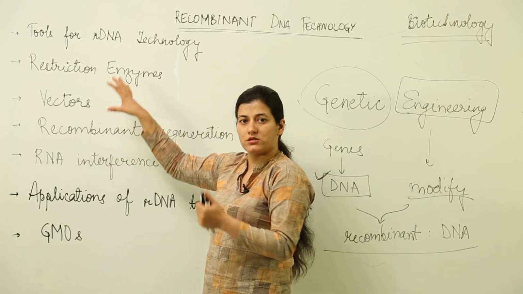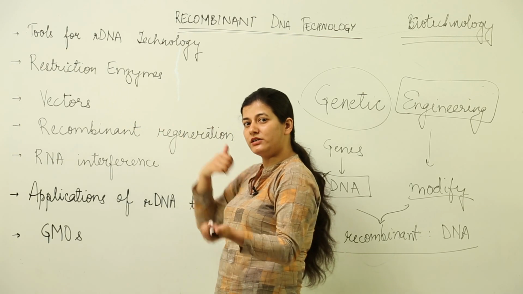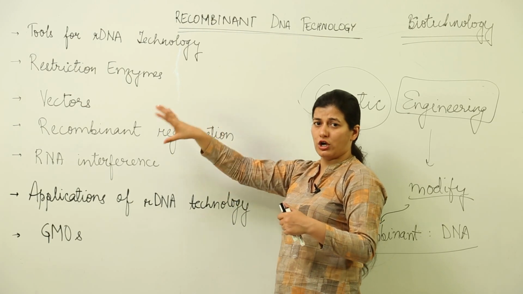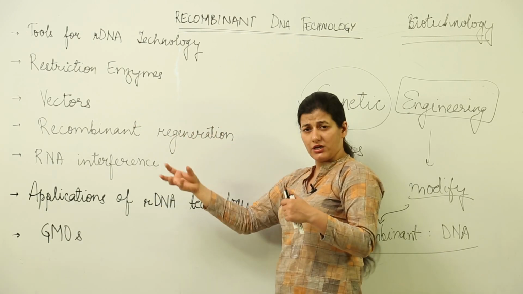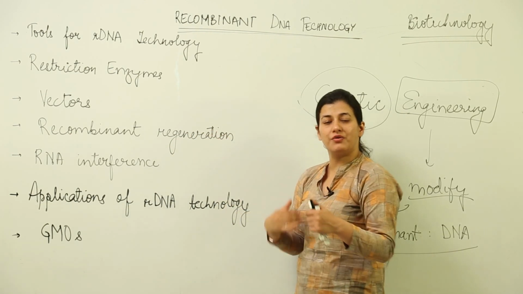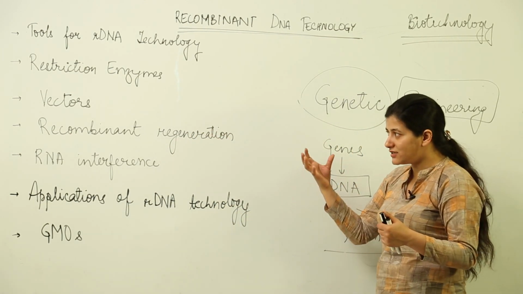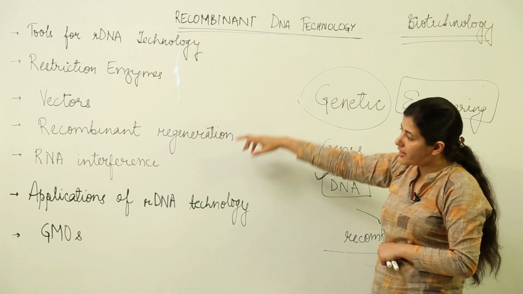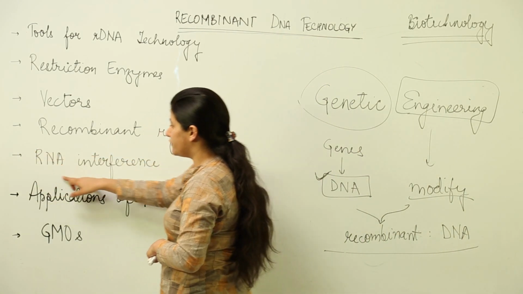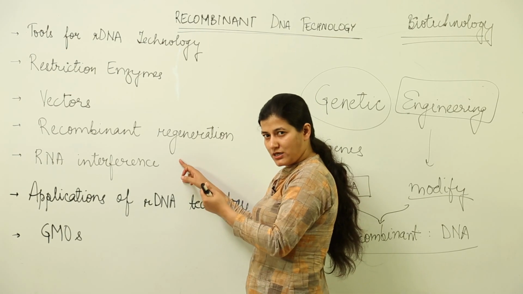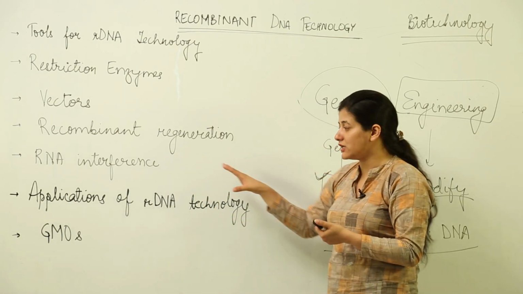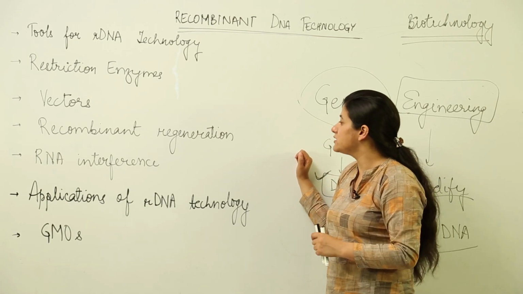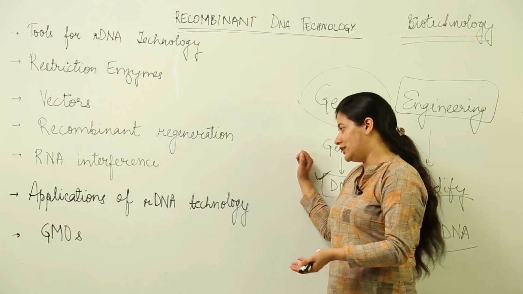Then whatever host is considered, it has undergone a change, it has become recombinant. So, we have to make sure that the particular recombinant DNA or the alien DNA or whatever terms you will come across, is regenerated in enough amount so that we get the desired product that we were seeking as a result of this recombinant DNA technology. There is another term known as RNA interference that will be studied. You can just skip it, keep it in mind that we have RNA interference as well. When we study about it, it's better to understand it at that time. I would not suggest thinking about it at present. We'll talk about it in the lessons.